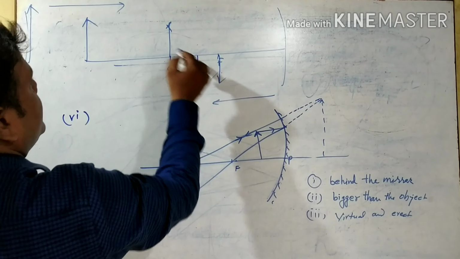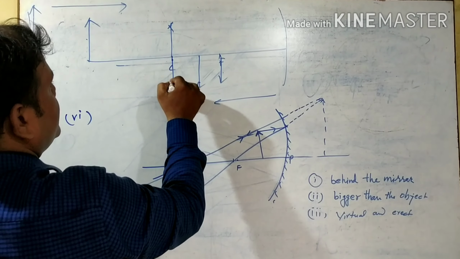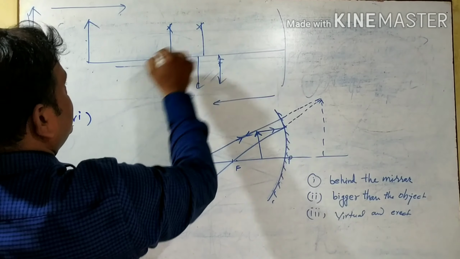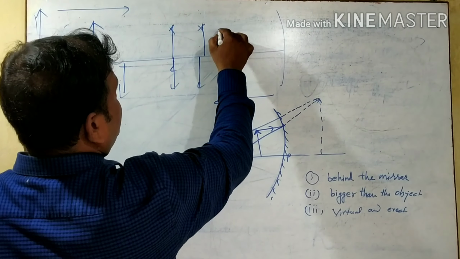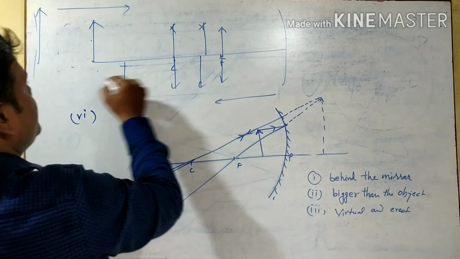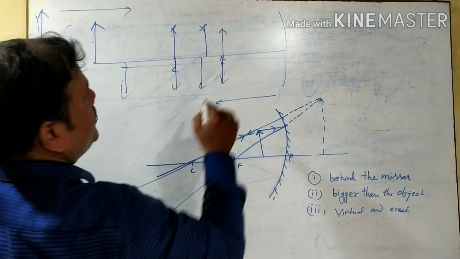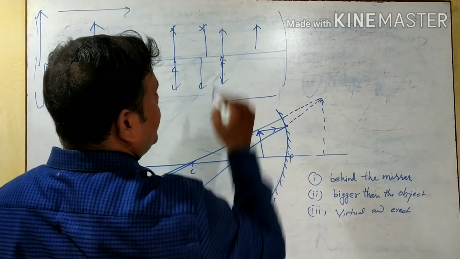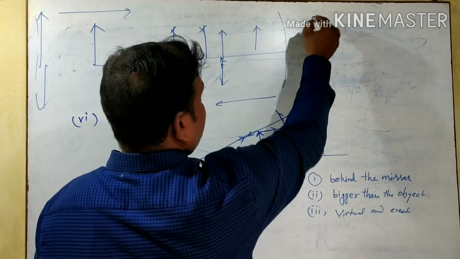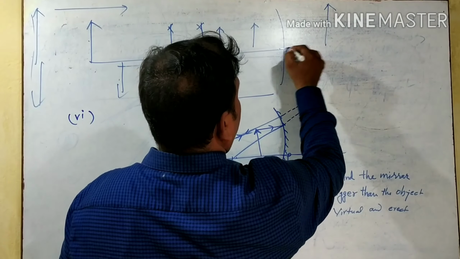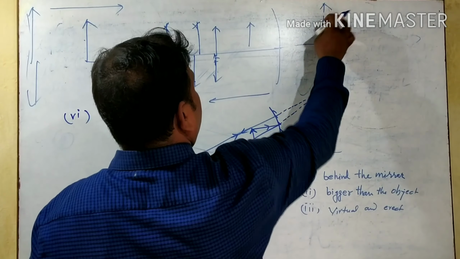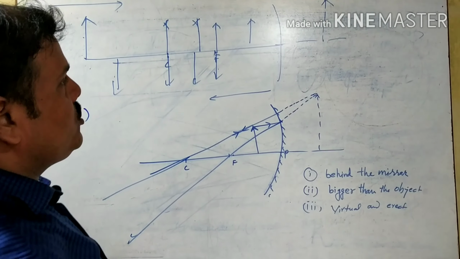First condition here, second condition here, third condition here, and if the object is here, the image will be here, and if the image is here, it means the object is here, the image is at infinity. And when it is very close to the mirror, the image will form behind the mirror, that is the virtual image.